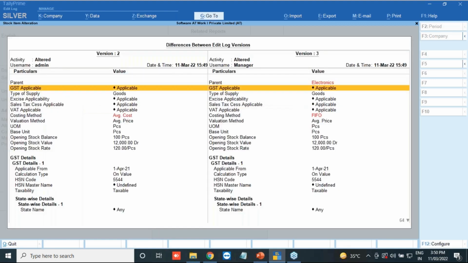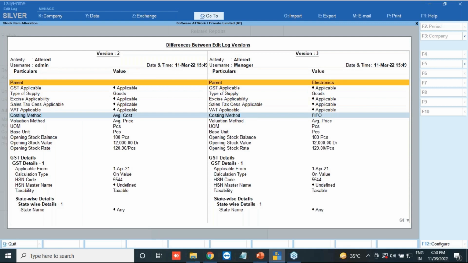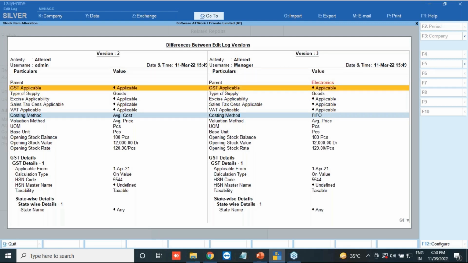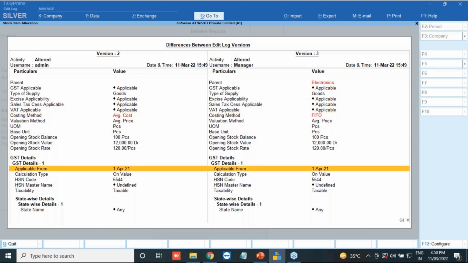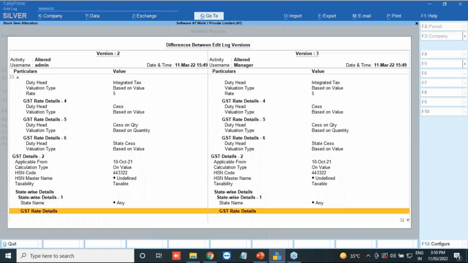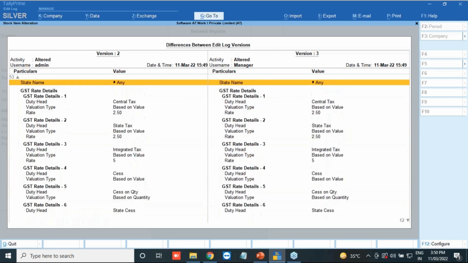And what changes has the manager done? First of all, he has changed the group to electronic. Previously it wasn't in that group, he has changed it to electronic. The costing method has also been changed. You can see the costing method has changed to FIFO. The rest of these are the same things which are available in version 1 and version 2.